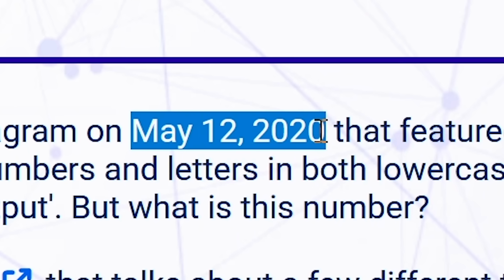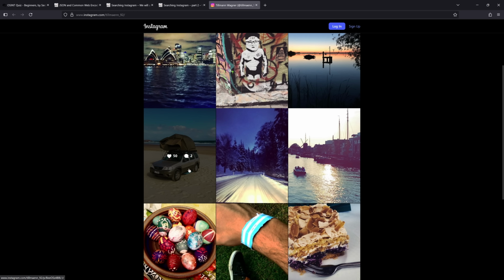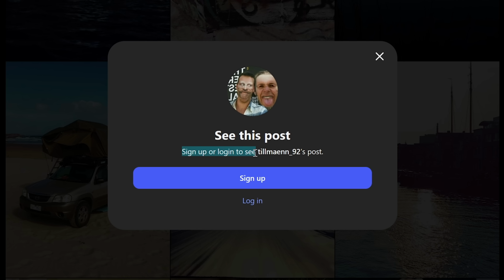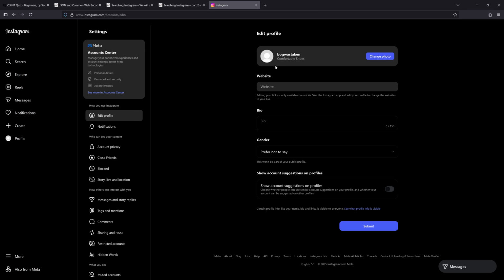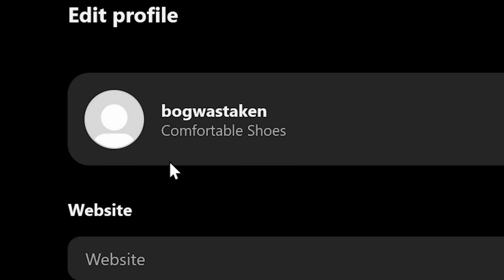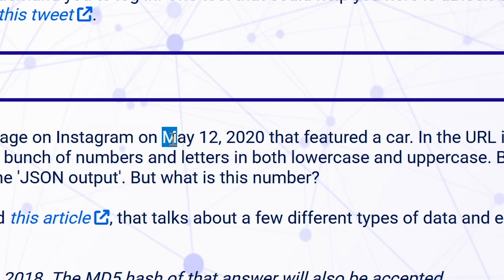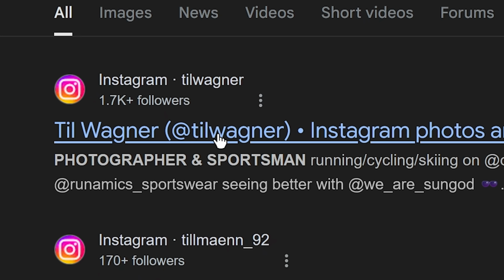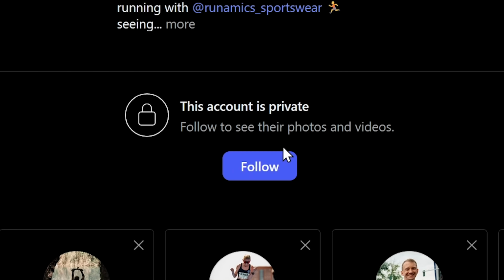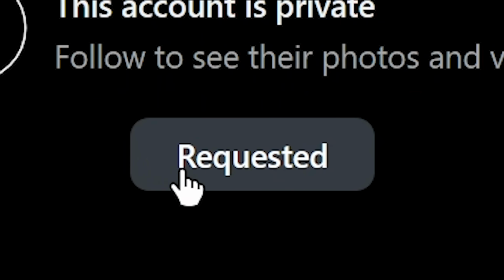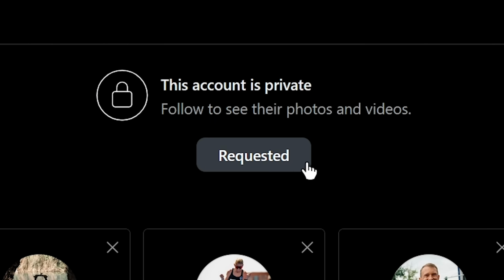Oh yes, let's just double check the date. So when did they post this picture of a car? Sign up or log in to see their post. That's not great. Just created a new Instagram account and my name is Comfortable Shoes. January 2018. Ooh, it has to be May 12. What about this person? Follow to see their photos and videos. So if I follow, oh, requested. They have to agree. That's not optimal.